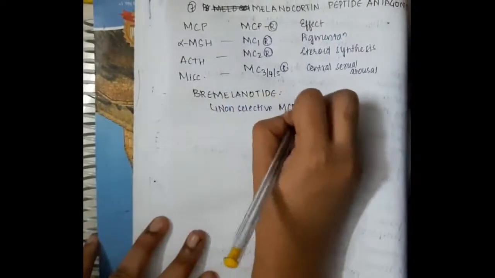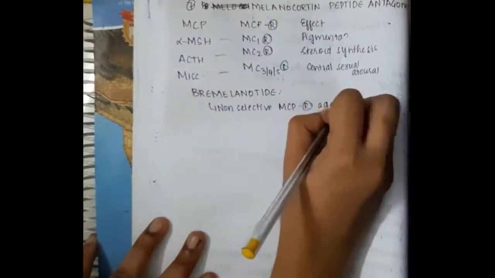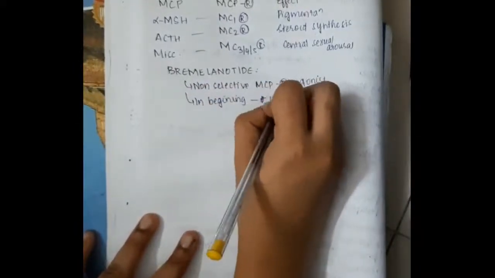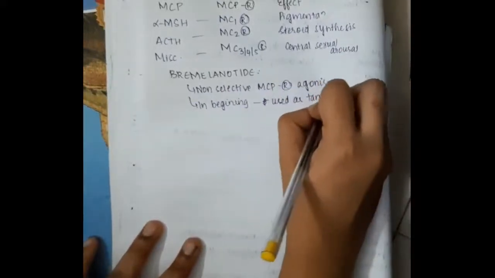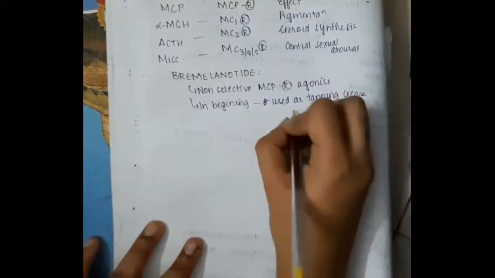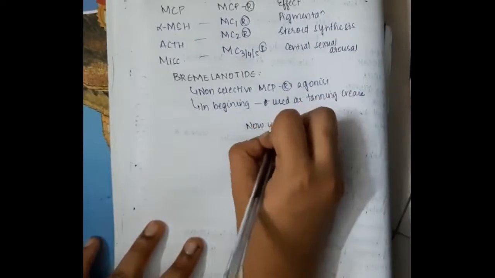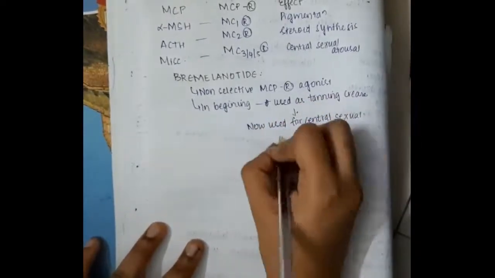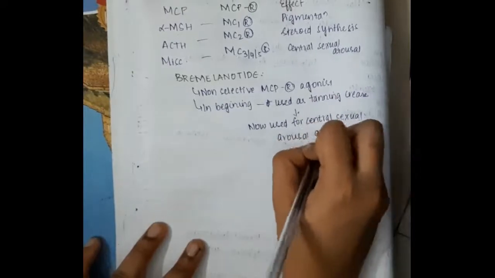Then we have to learn about bremelanotide. What is this? Bremelanotide is a non-selective melanocortin peptide receptor agonist. In the beginning, it was used as a tanning cream, but now it is used for its central sexual arousal effect.